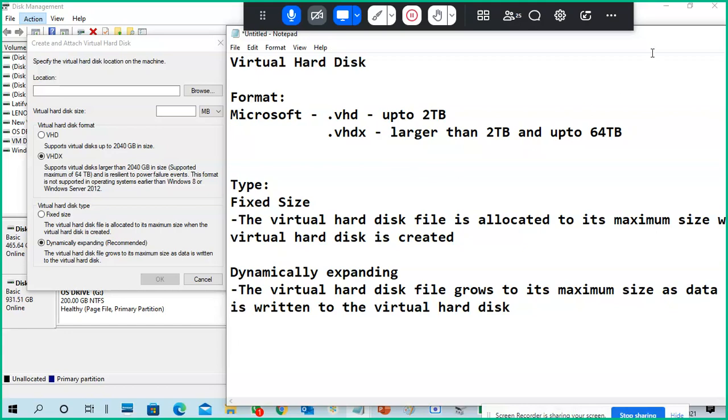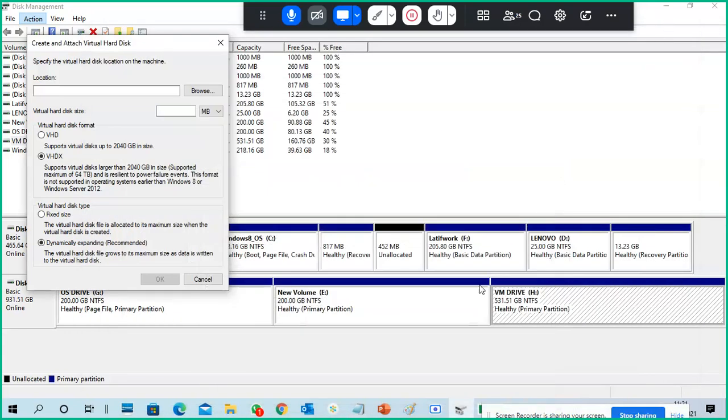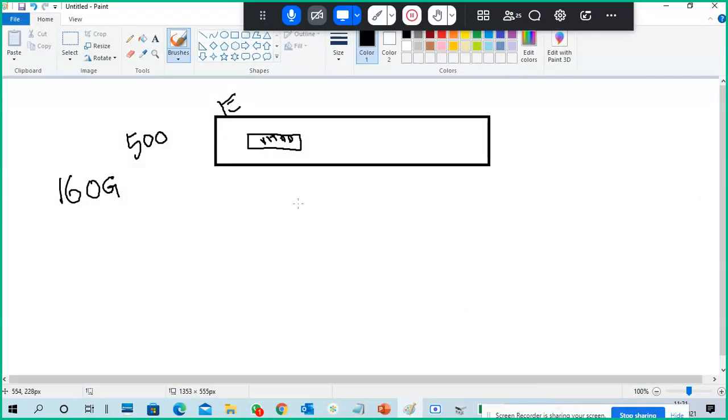Okay, so what does this mean? First we'll see it. First, we have to see the meaning of this fixed size and dynamically expanding size.